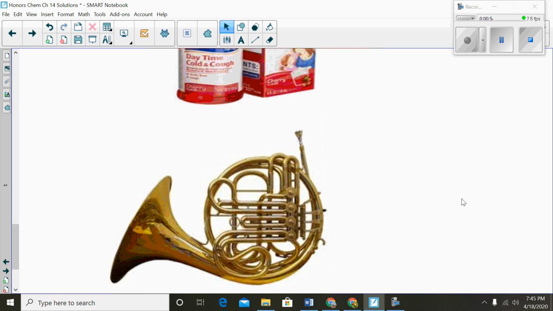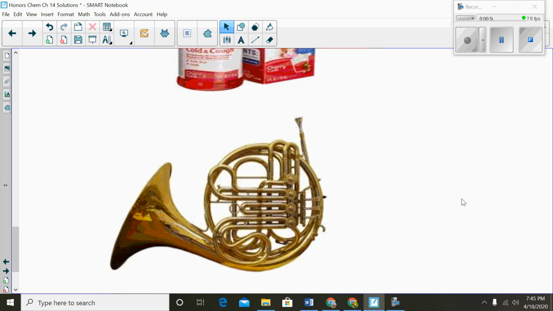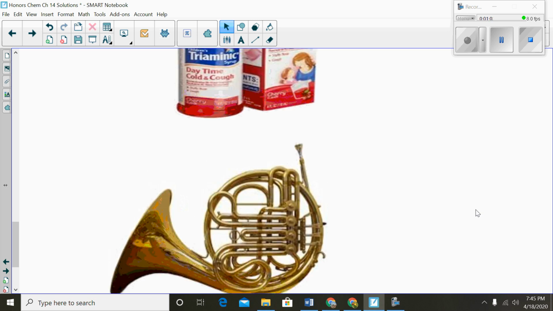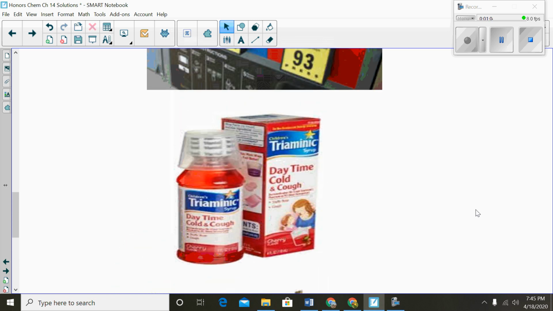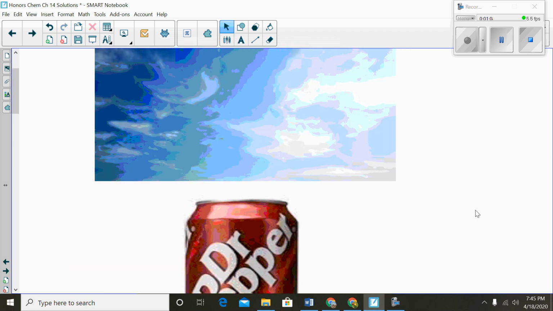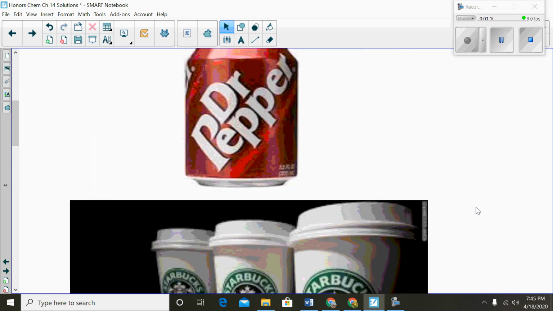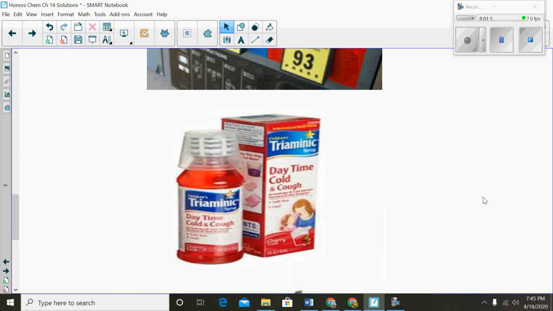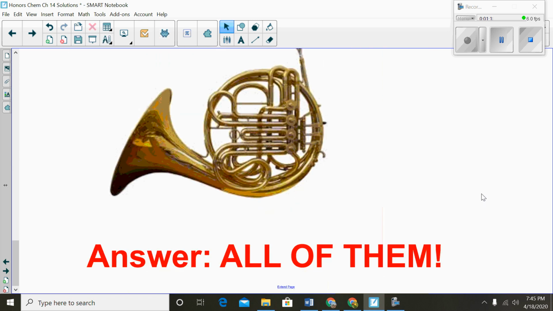And then finally, brass. So it's not really the instrument, it's what makes up the instrument. So is that brass a solution? So what do you think? Which of these are solutions? Are any of them solutions? Or are all of them solutions? So the answer is all of them.